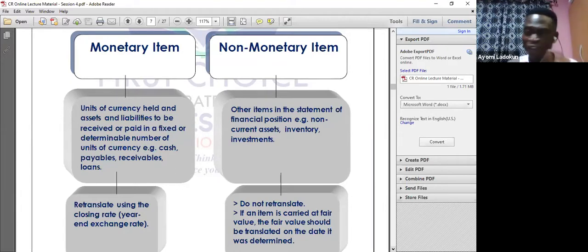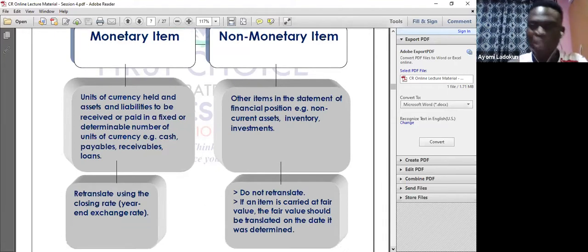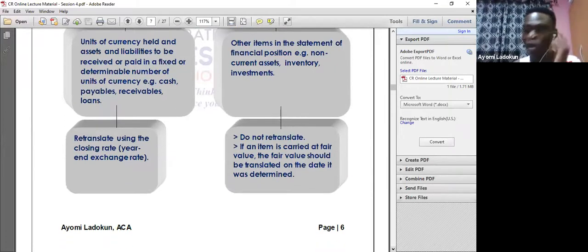So if the fair value model is being used, you retranslate. But if you use the cost model, obviously you are not going to retranslate, or if it is an inventory or an investment. Once it's a non-current asset and you use the cost model, you will not retranslate. But once you use the fair value model, you retranslate at the date the fair value was determined. So anytime you hear about year-end balances, what comes to your mind? Monetary item and non-monetary item.